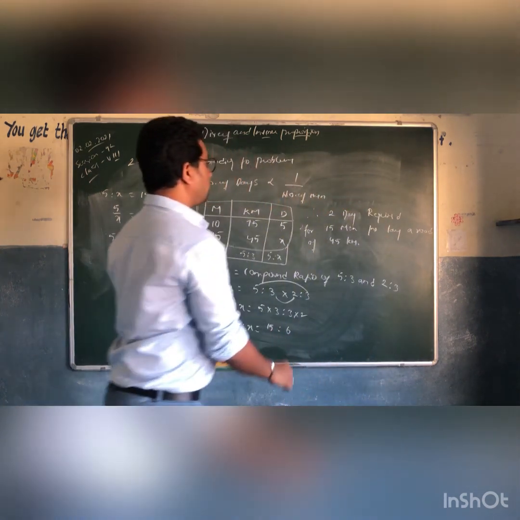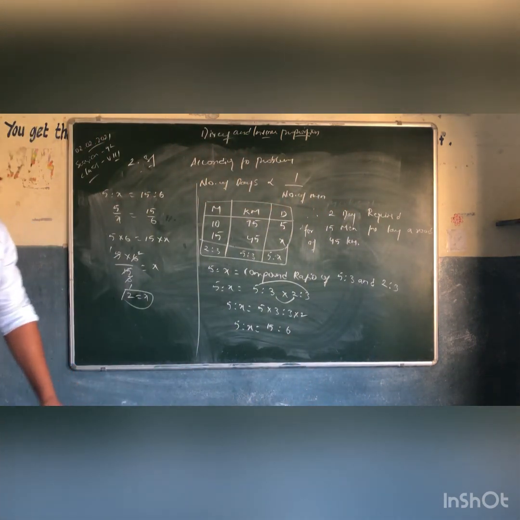To lay a road of 45 kilometers. That's it. That's the end of the sum.